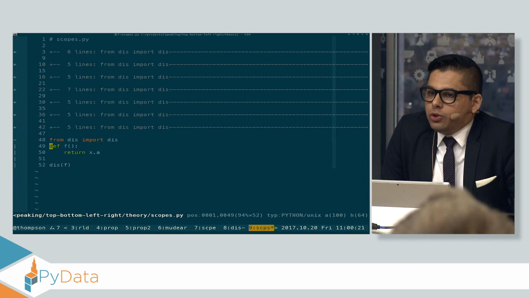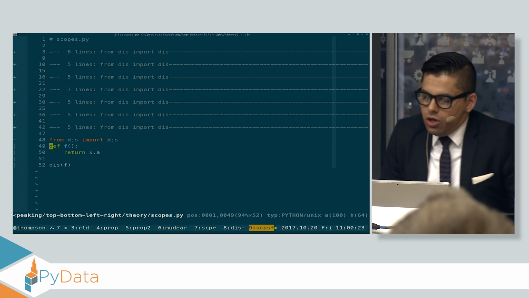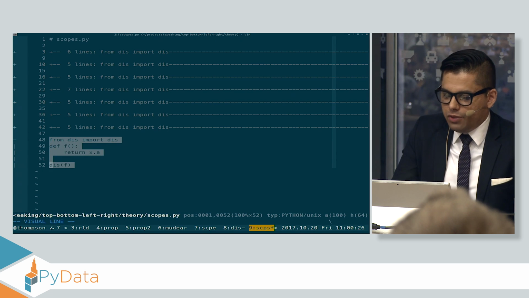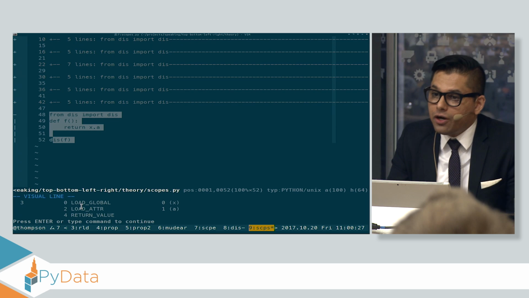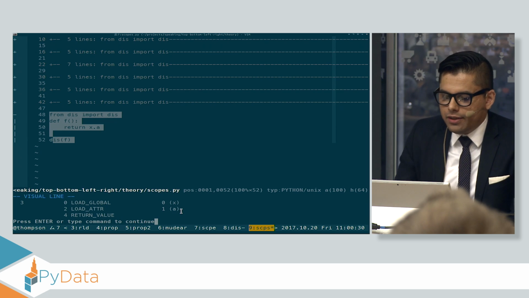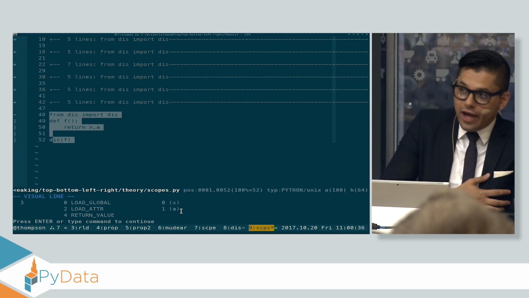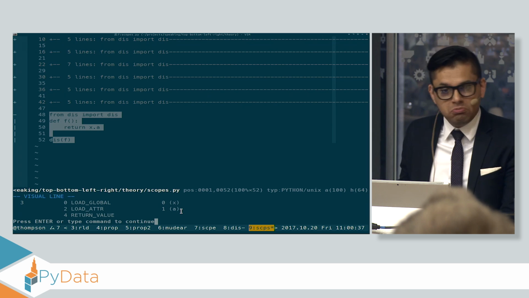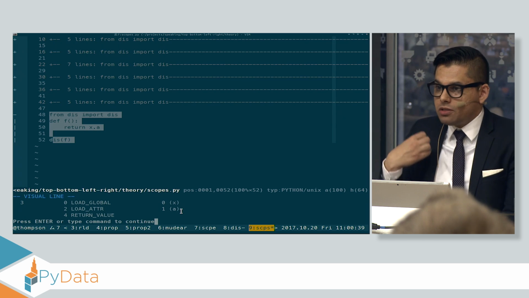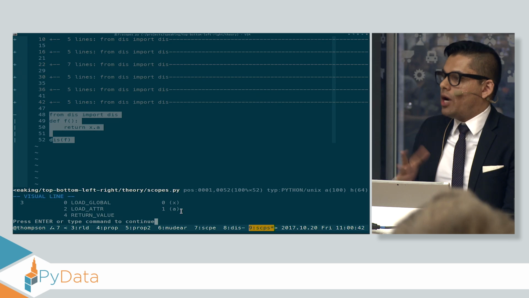Let's say I do an attribute lookup. Does Python know? Let's take a look at the disassembly for this. You can see a load attr, so I'm trying to load an attribute. Does Python know if the attribute A exists on the object X? Does Python even know what X is? Does Python know if X has any attributes that I could grab? Nope. It just waits until runtime and tries it.